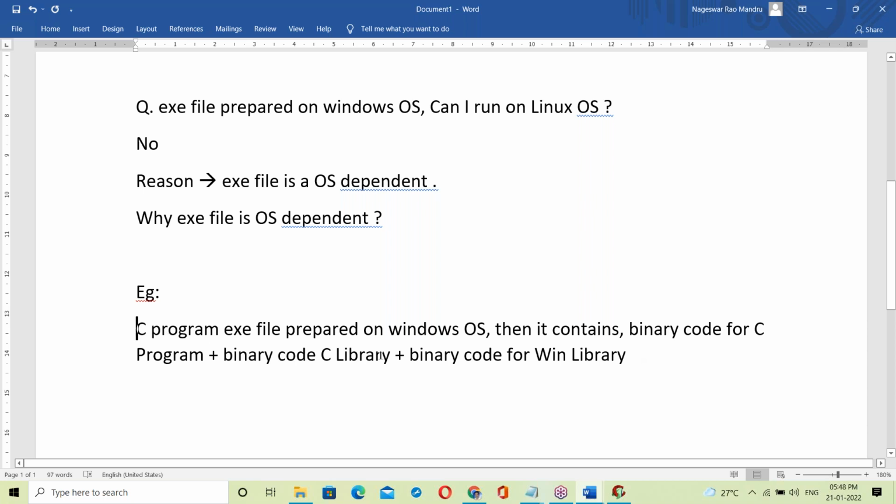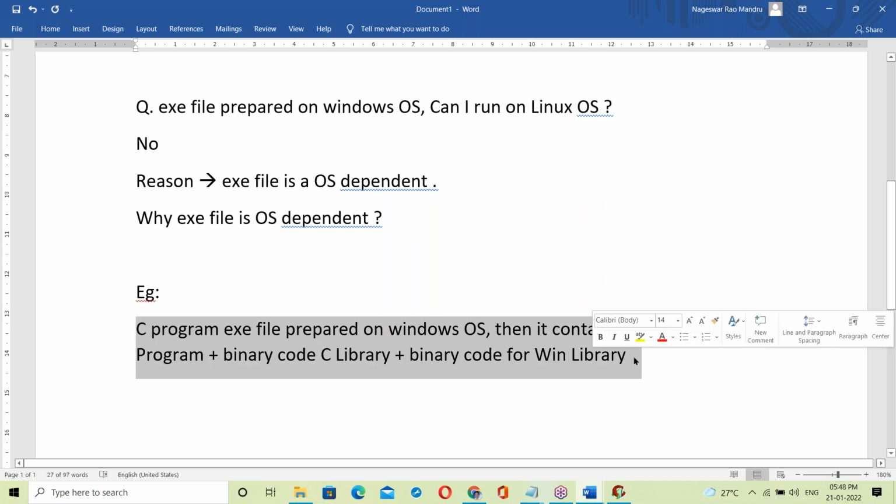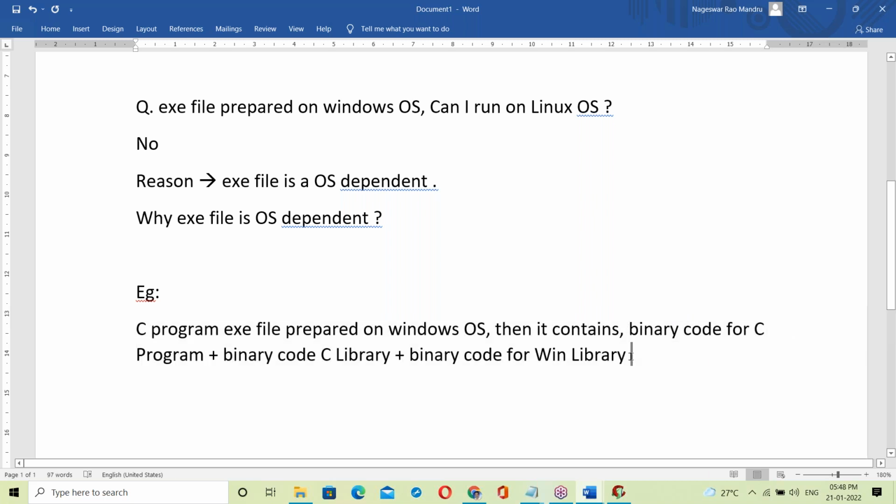So at the time of creation of the exe file itself, that OS library links to the exe file.